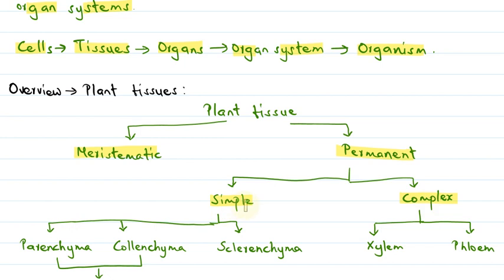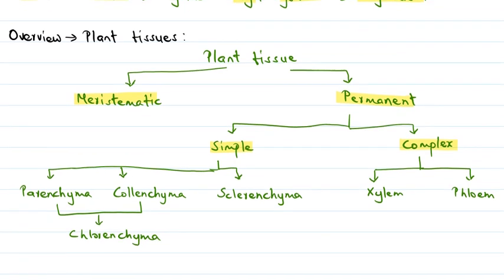Simple permanent tissues are further divided into three types: parenchyma tissue, collenchyma tissue and sclerenchyma tissue. Further, the parenchyma and collenchyma tissue are grouped together, have a pigment called chlorophyll, and form chlorenchyma tissue. We will study each of these tissues in our next segment of videos.